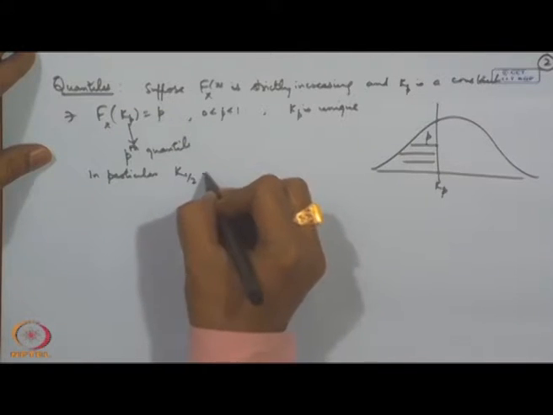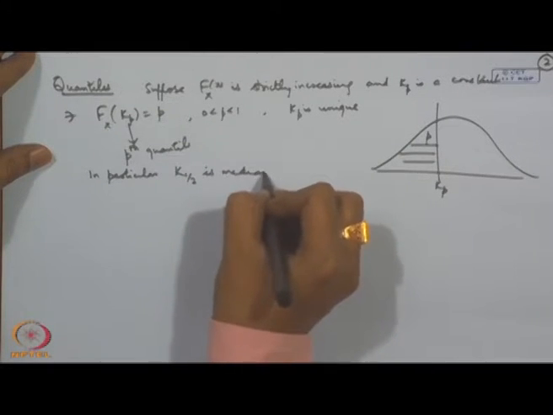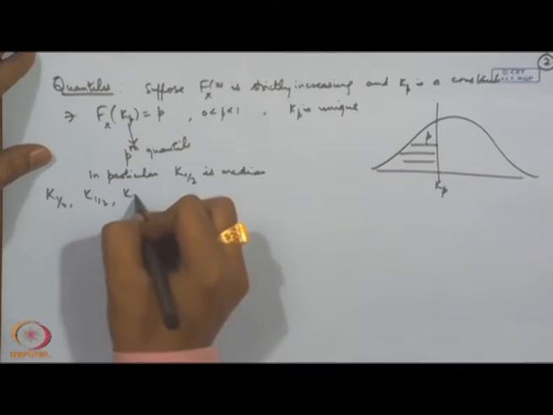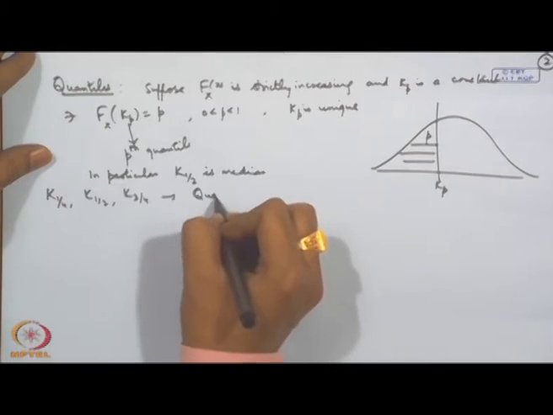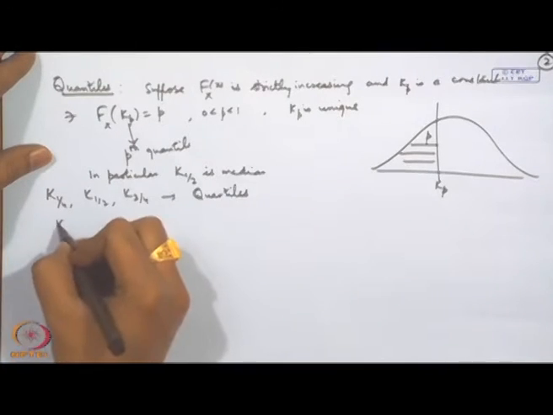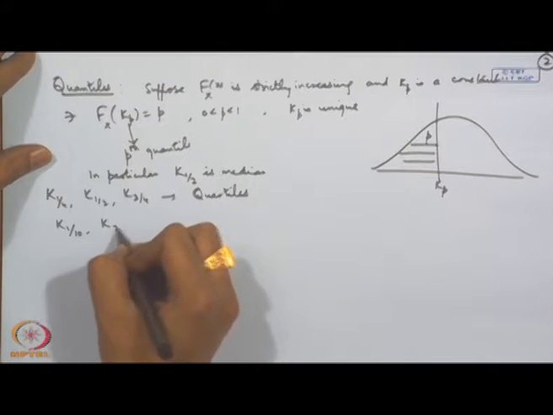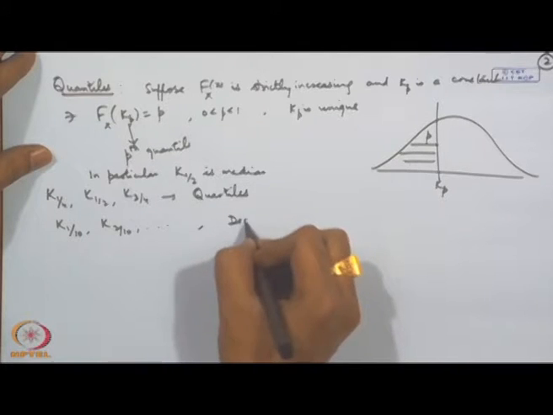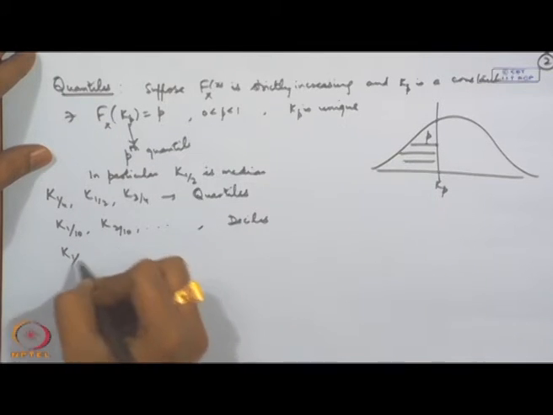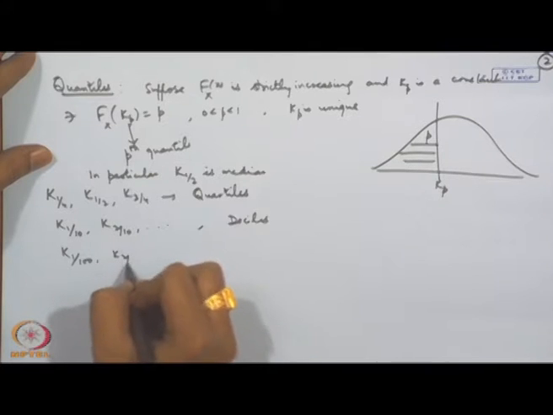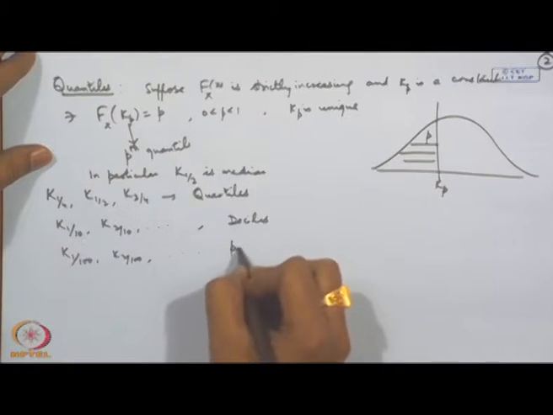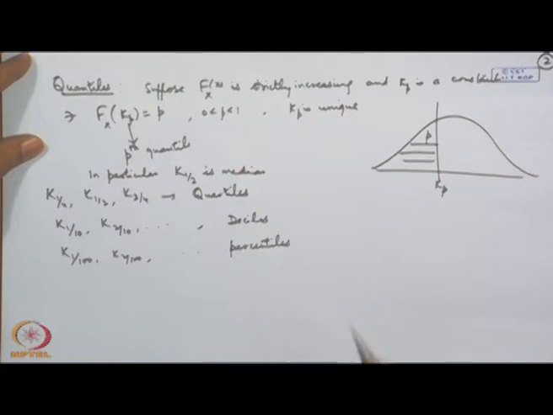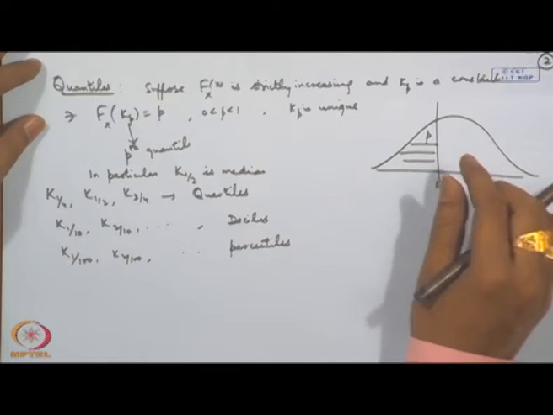In particular you have K half, which is the median. K 1 by 4, K half, K 3 by 4 are called quartiles. K 1 by 10, K 2 by 10 and so on are called deciles. K 1 by 100, K 2 by 100, etcetera, are called percentiles. So, in general we are dealing with any type of quantile.